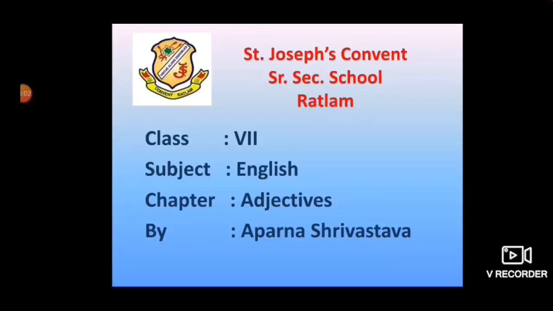Children, before the summer vacations, we have completed 3 lessons in English literature, that is, lesson 1, 2, and 3, and 2 topics of grammar, the sentence and nouns. And in holidays homework, you have to learn synonyms and antonyms, question answers of literature, all the 3 lessons, and you have to draw a poster. I hope you all have completed your work.